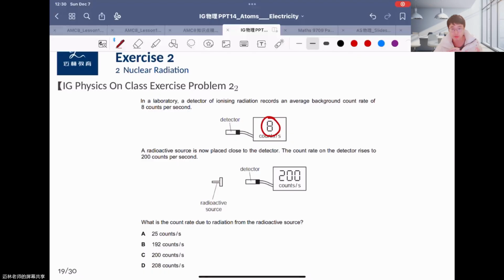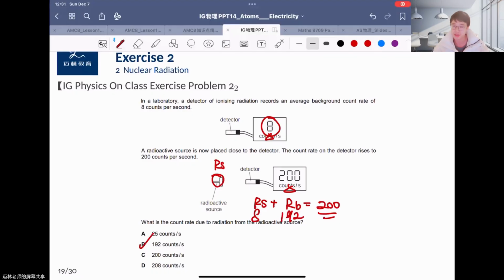And here you put a radioactive source, and your final reading is 200 counts per second, right? So you can say maybe the background is 8 and the source has a radiation. So our source plus our background, the total radiation is 200, right? So here is 8, and the reading from the source is 192 counts per second, right? So finally, we are choosing B as our final answer, 192 counts per second.